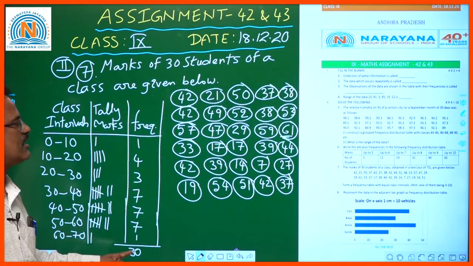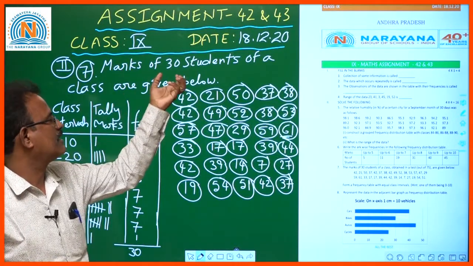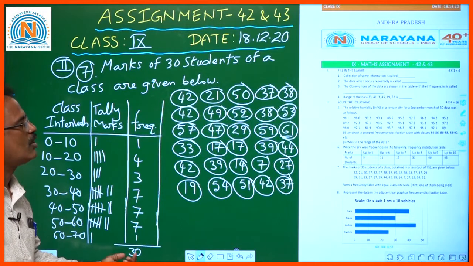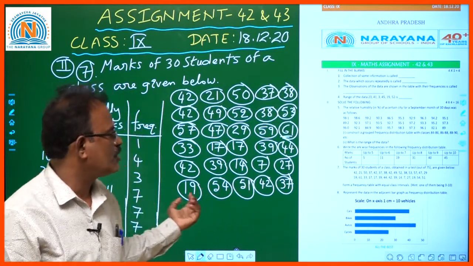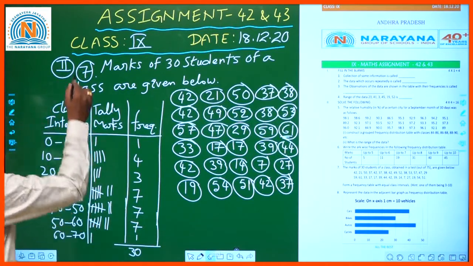So what is our total, children? 30 students' marks secured in a particular test. So each and every student is recorded here. So this is the process of preparing the frequency distribution table. Okay, children. So now our next and last question.